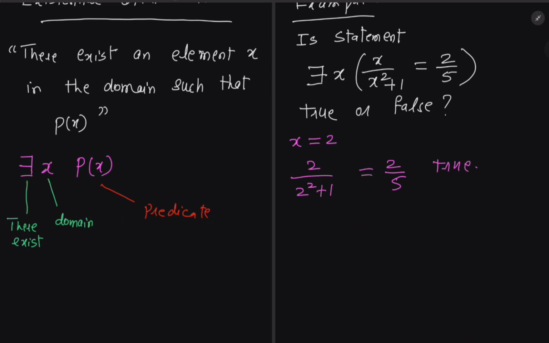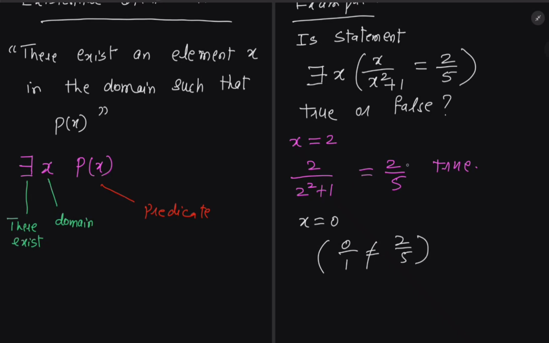So it means that this is true, and it is true for some values. One value is enough to find the existential value in the domain. It can be false for some other values. For example, if I put x is equal to 0, then we have 0 over 1, which is not equal to 2 by 5.